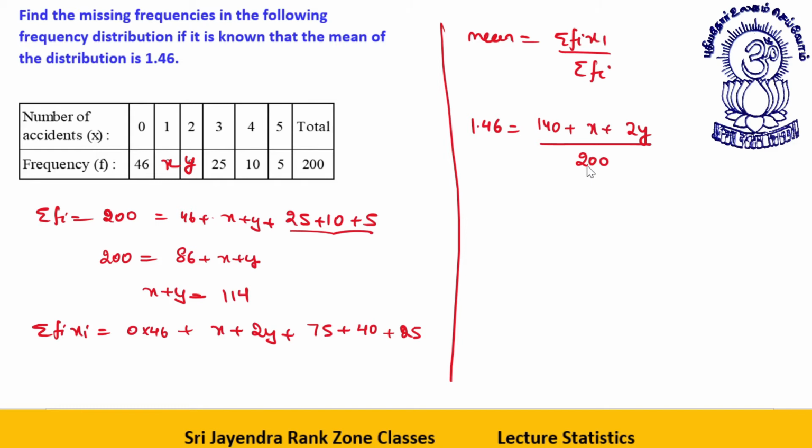This is given to you. So 200 into 1.46 will be 292, which is equal to 140 plus x plus 2y.